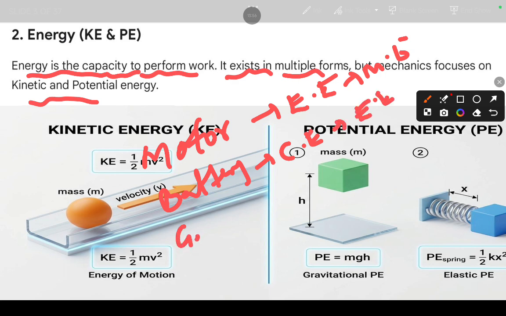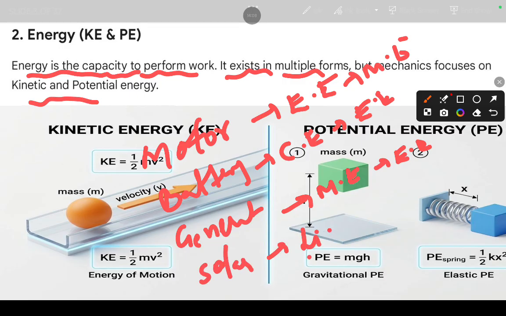In the generator, mechanical energy changes to electrical energy. In a solar cell, light energy changes to electrical energy. There are many forms like thermal energy, heat energy, nuclear energy.